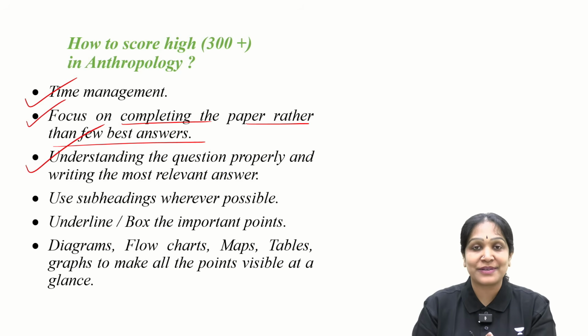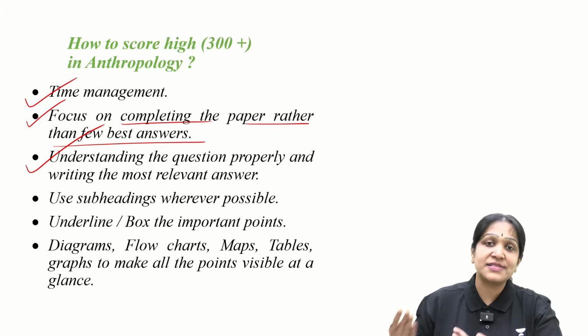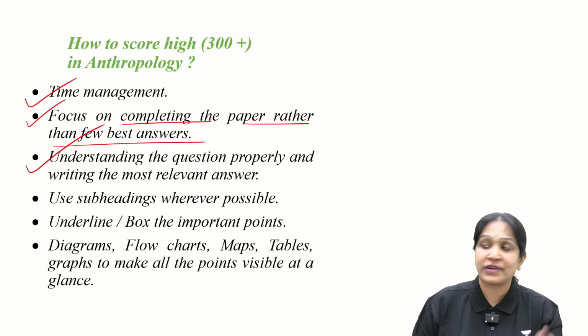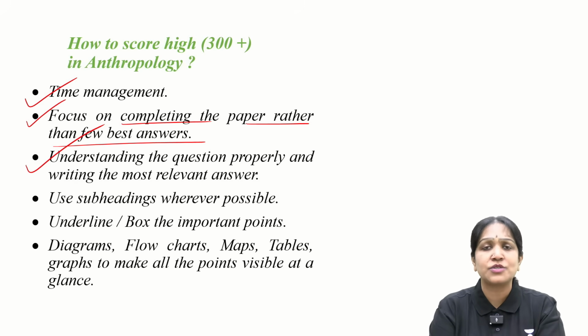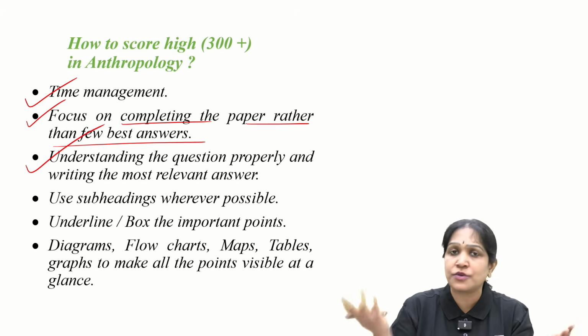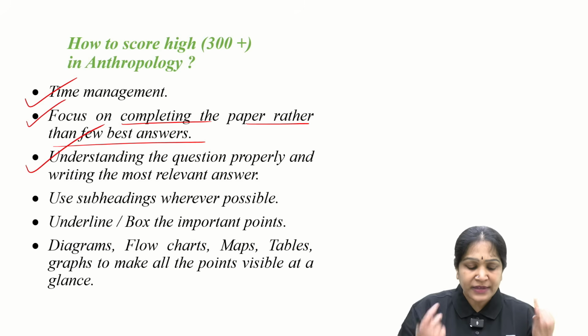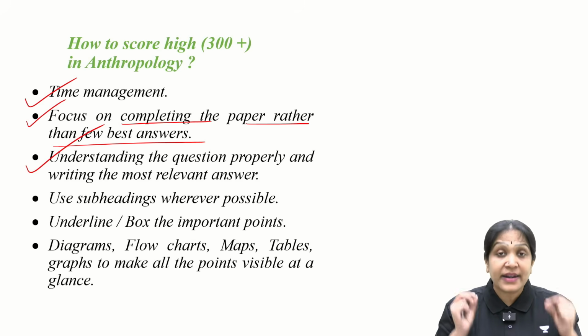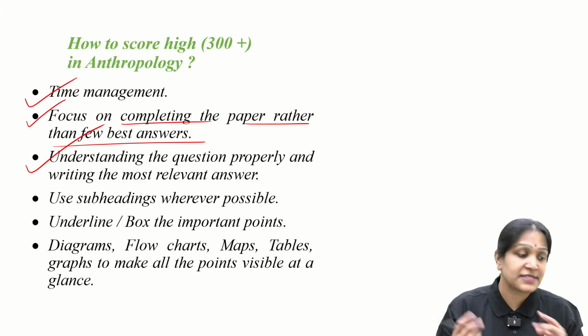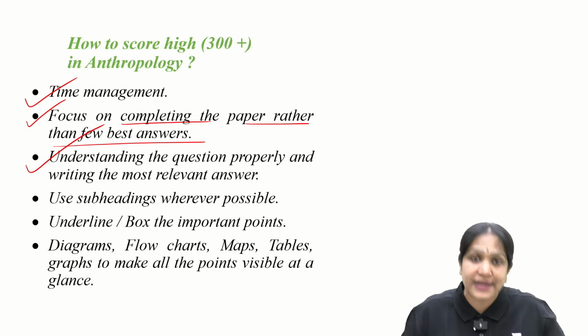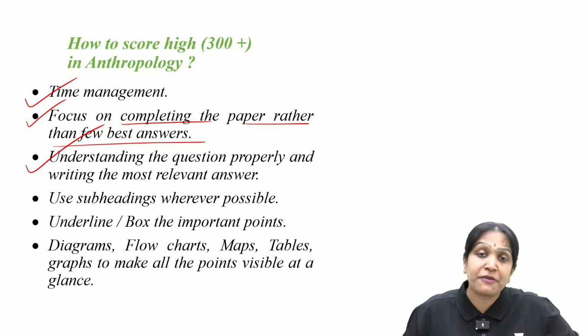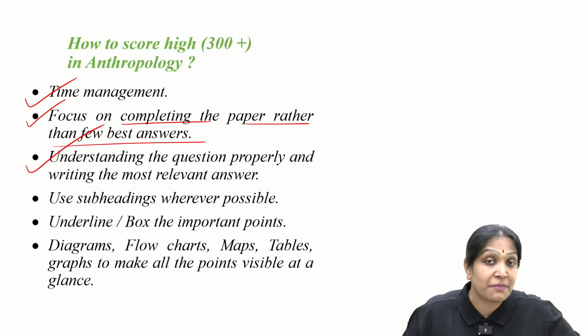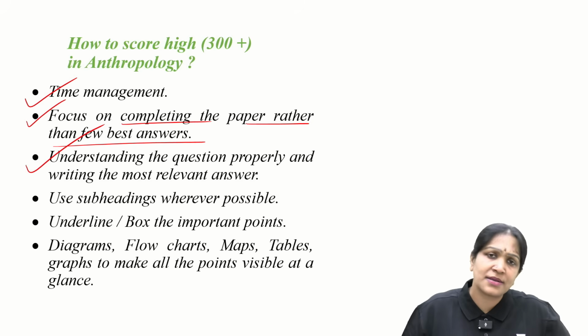Okay, preparation and completing the answer sheet. If you are a slow writer, whatever fancy things the rankers suggest you, whatever fancy things that I suggest you, useless. Is it clear? Time management and correct understanding of the question. For example, if the question is polygenic inheritance, multiple factor inheritance, but you have written about multiple alleles, gone, 0 marks.